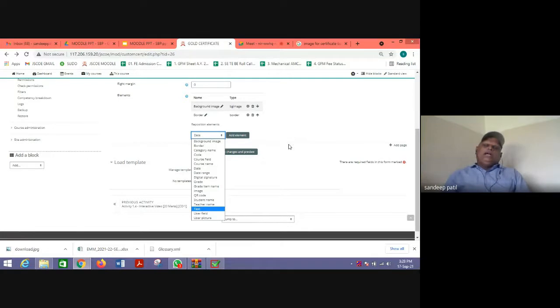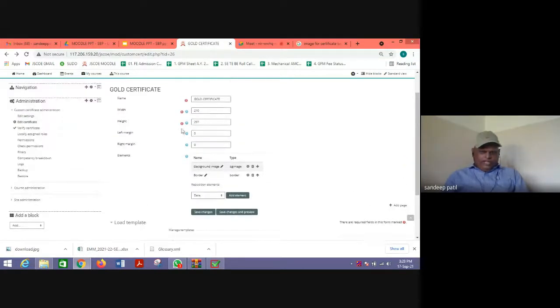Okay, so I think here in the custom certificate, you do not need to give the width and height. You need to give the width and height to the whole certificate, and for all the other things, it is taken care of. Okay, so let us say teacher name.